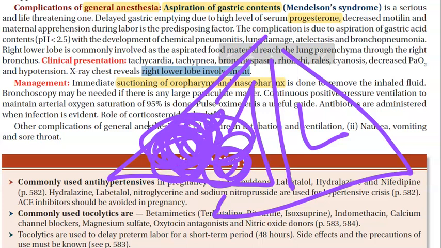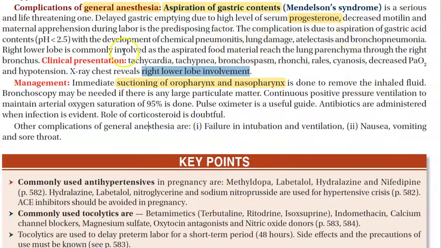So what all can happen with these people? They can develop chemical pneumonitis, lung damage, atelectasis and bronchopneumonia, okay? All this can happen in that person as a complication. What is atelectasis? That is collapse of the lung, partial or complete.